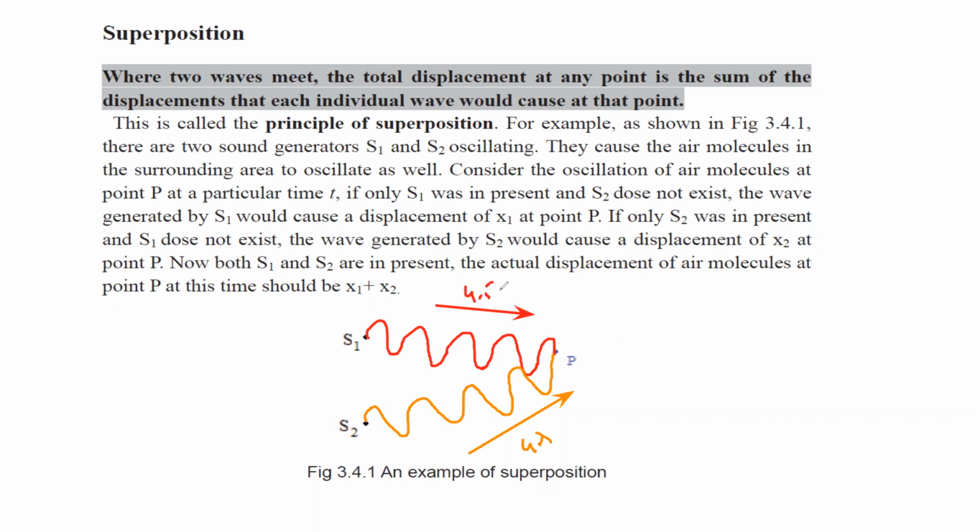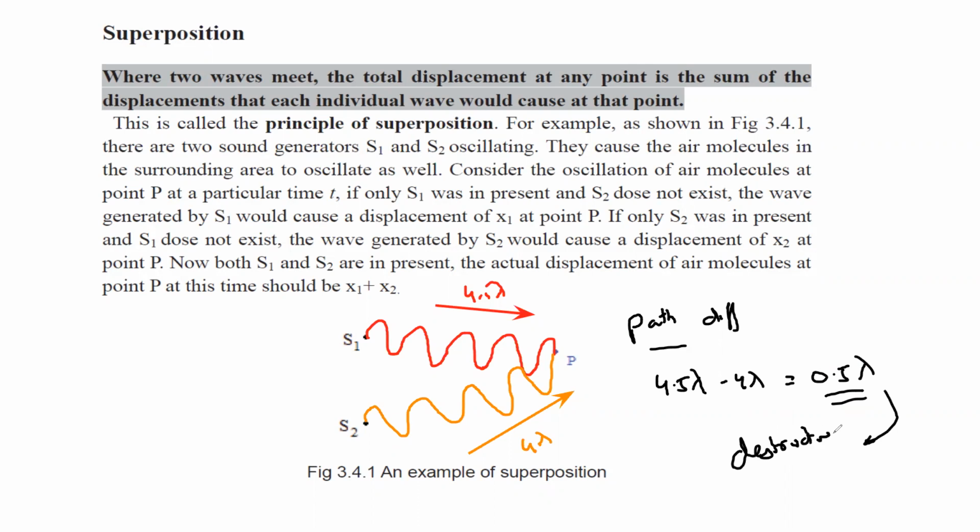So what is the path difference between the two waves? The path difference is basically 4.5 wavelengths minus 4 wavelengths, so the path difference is actually 0.5 wavelength. If the path difference is half wavelength, like half, 1.5, 2.5, what kind of interference will occur, constructive or destructive? Yes, that's good. It will be a destructive interference. They will reduce the effect of each other.